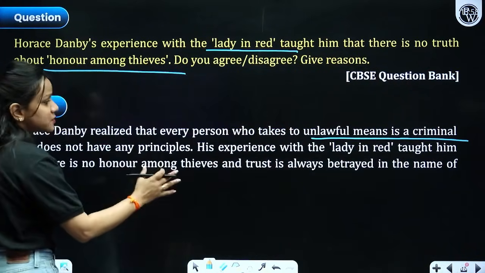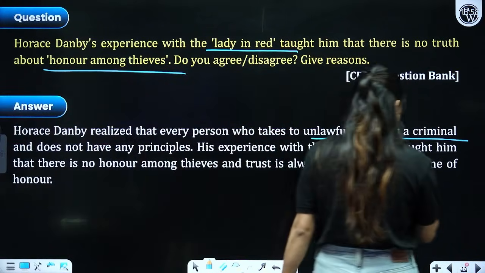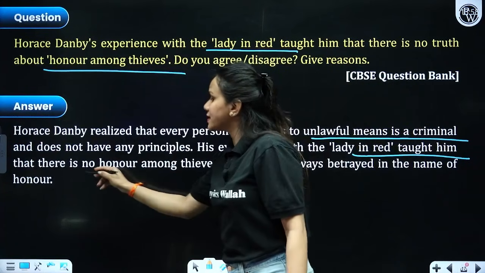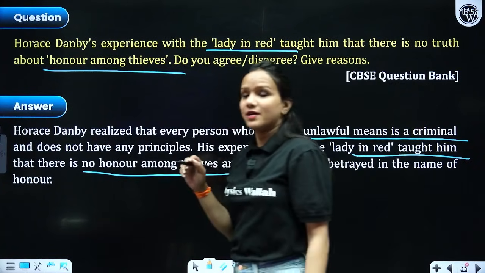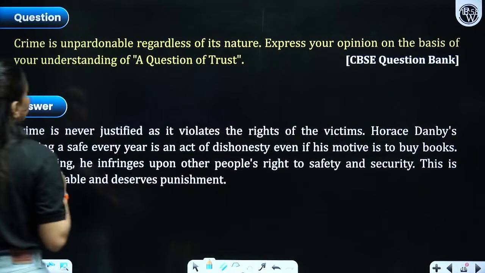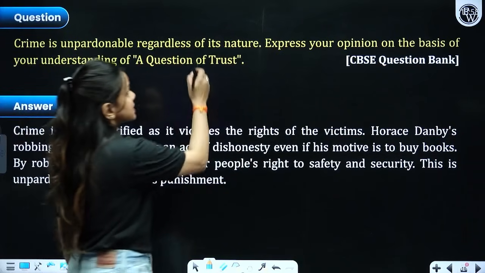So he does not have any principles. His experience with the lady in red taught him the greatest lesson of life, which is that there is no honor among thieves. All right. Next question. Crime is unpardonable regardless of its nature.